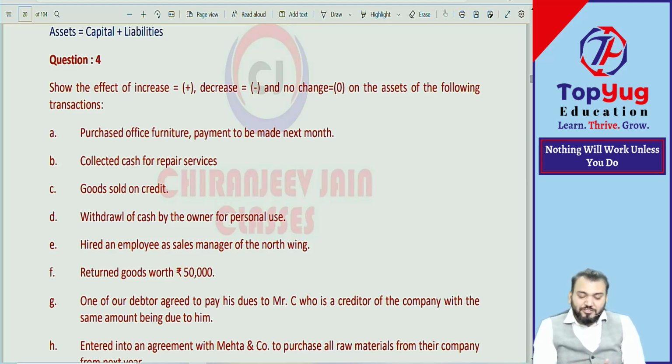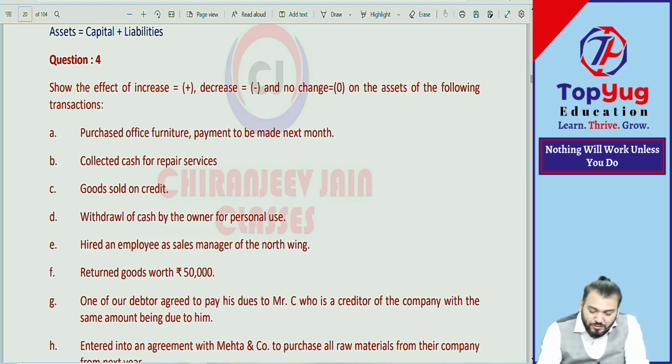Means if the transaction increases the asset then plus, decreases the asset then minus, if no change, then 0. Means only they have asked about asset, not liability and capital. So any transaction increase asset, you should give plus. Any transaction decrease asset, you should give minus. If any transaction no change in asset, then you write down 0.